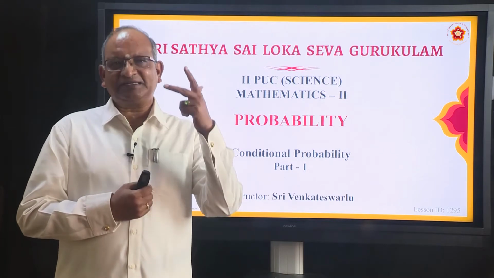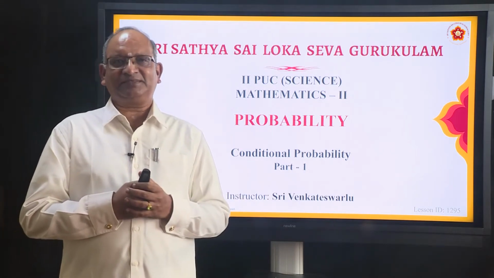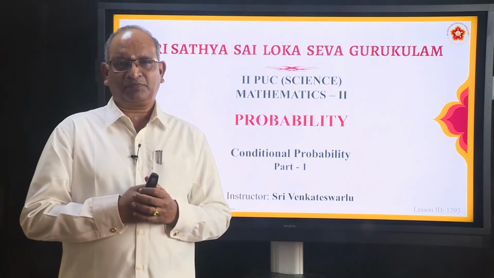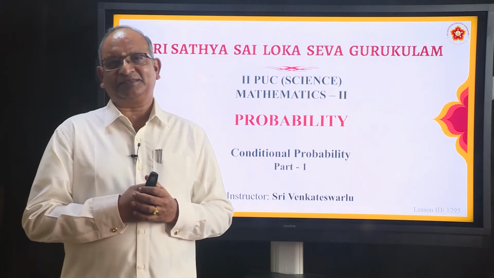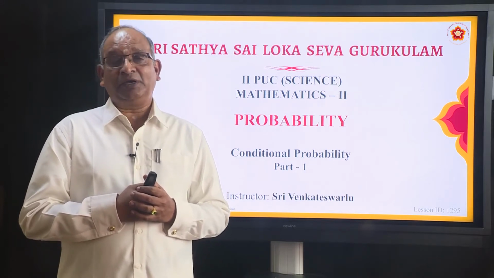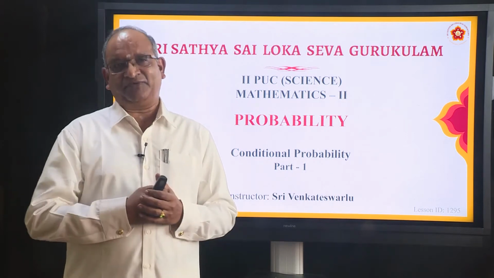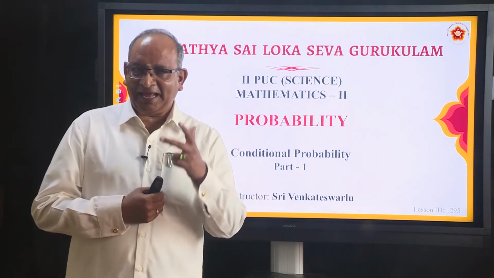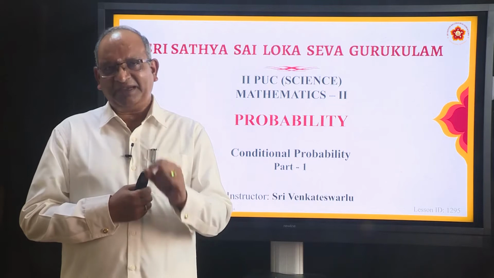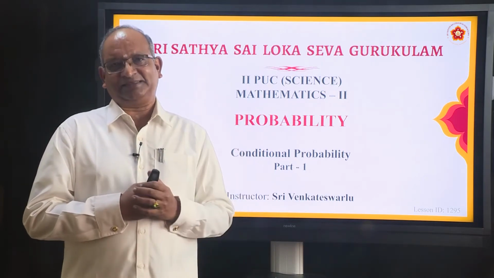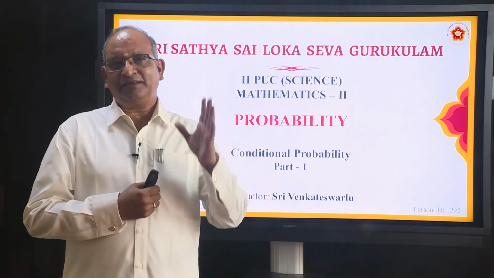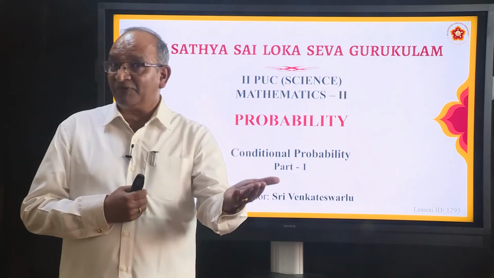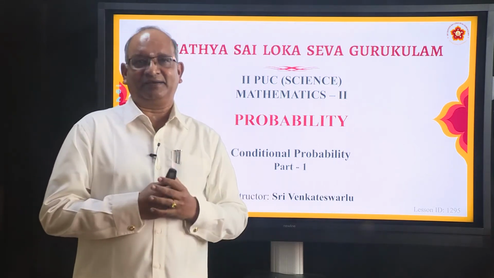Now imagine 2 events are defined based upon this sample space. One we call E, another we call F. Now, if you are told that F has already occurred, find the probability of E. Remember, E and F both are events from the same sample space S. You have defined E, you have also defined F, and you are asked to find the probability of E when F has occurred.